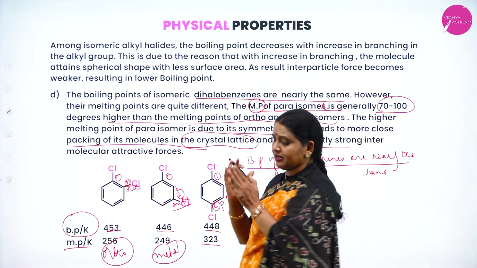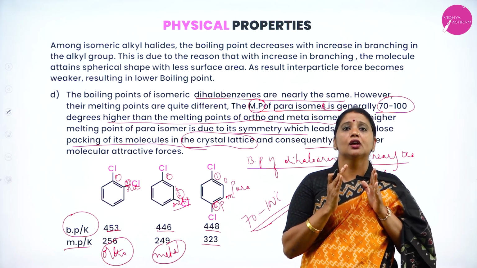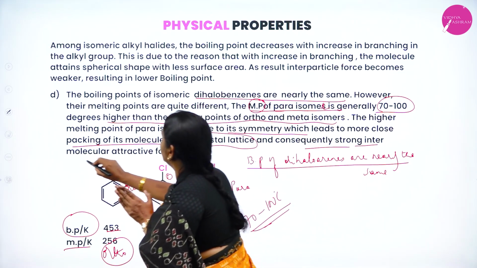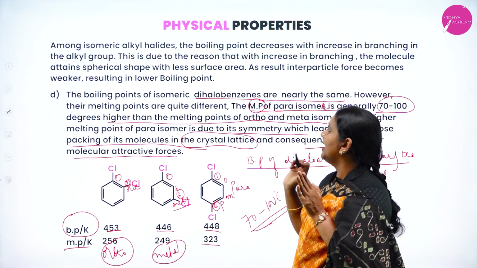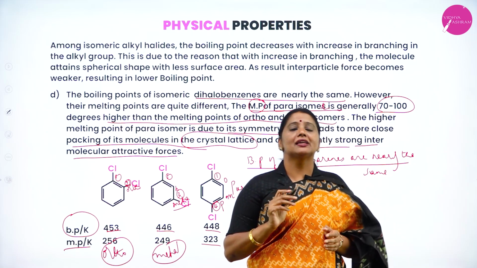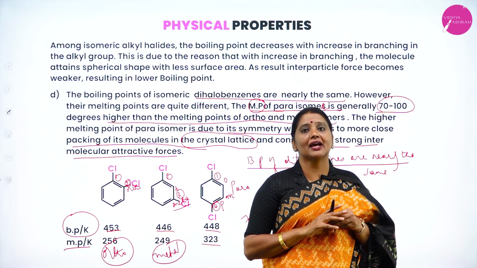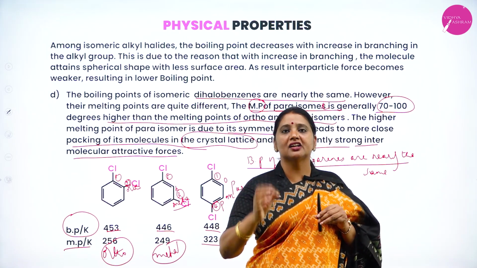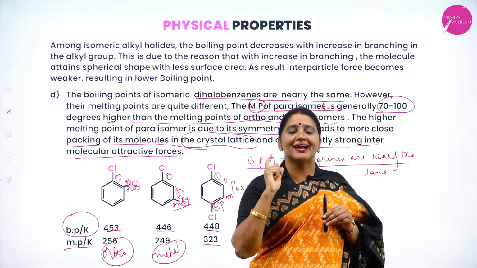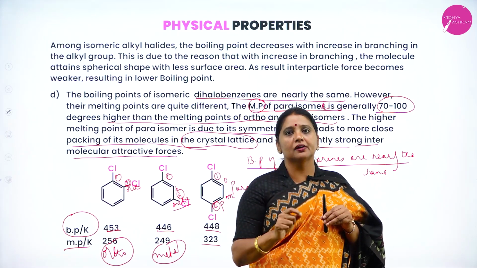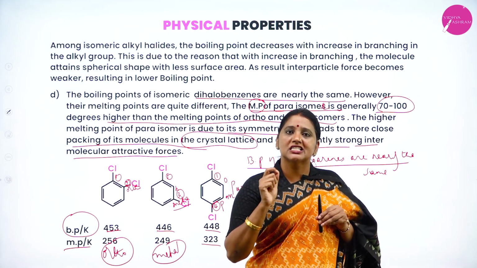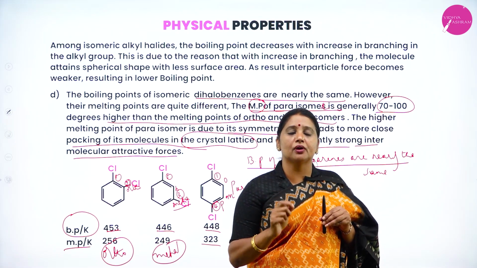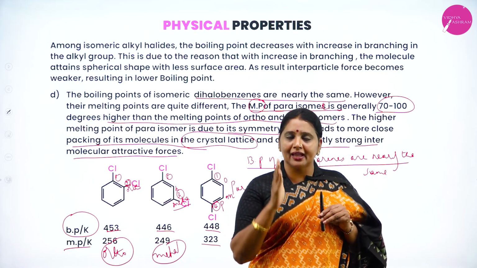Consequently, when the molecules are closely packed, they require strong intermolecular attractive force. Therefore, usually in competitive exams, if they ask which compound out of these has the high melting point, the option is 100% para. Tick the answer where the compound name starts with the word para, because para isomers have 70 to 100 degrees more than ortho and meta with respect to their melting point. This is because the para isomer has a plane of symmetry.